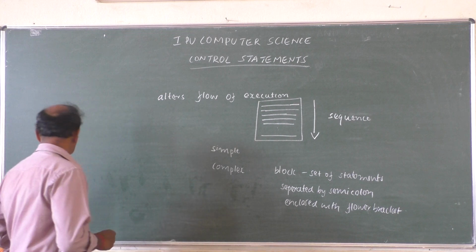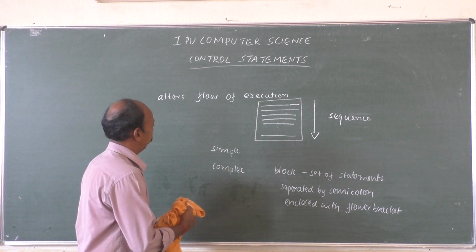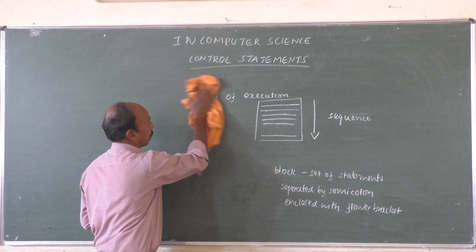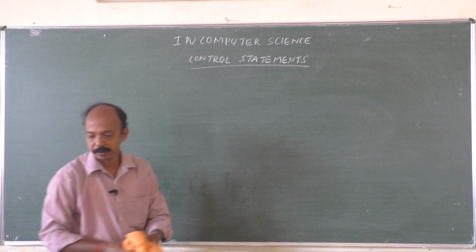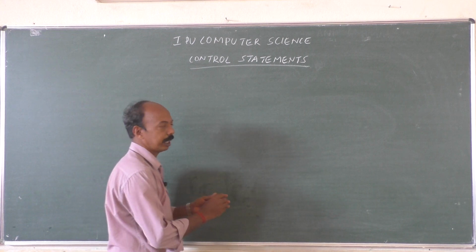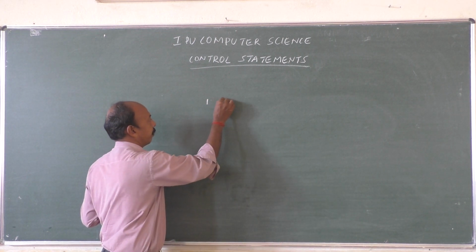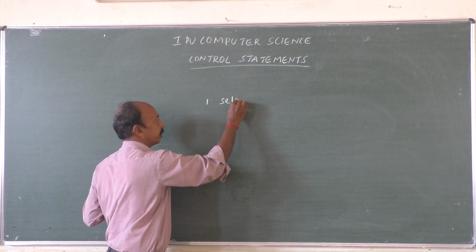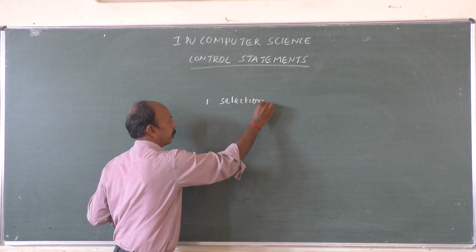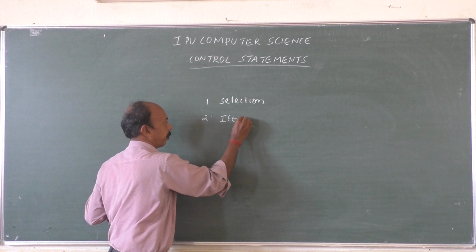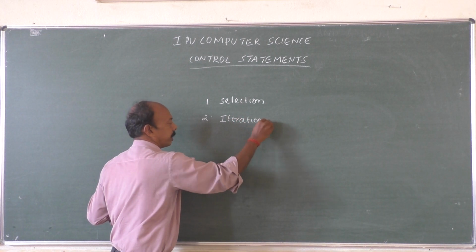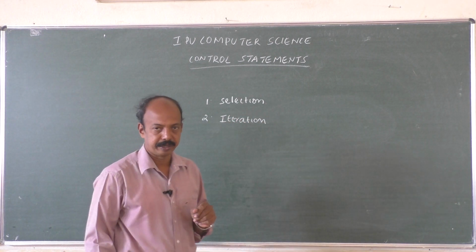Now coming to different types of control statements. Mainly we have two types. They are called selection and iteration. Selection and iteration.